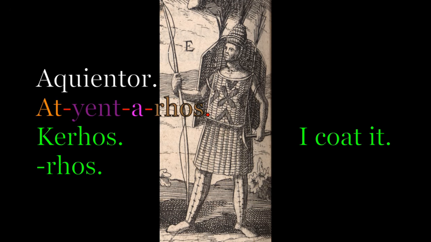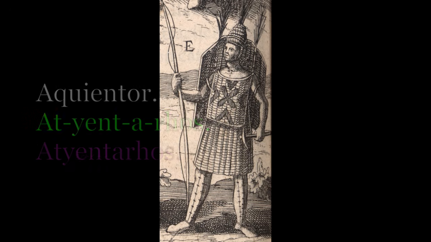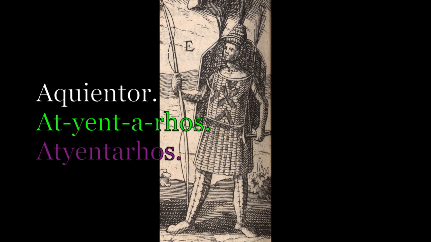Regardless, in order to attach it to our verb, we have to put an A joiner in the middle because NTRH would be too many consonants in a row. This brings us to the final form of our reconstructed word, adientarhos. This probably isn't the word Mohawk people would have used to refer to the armor back in the day, but it's what I could come up with.